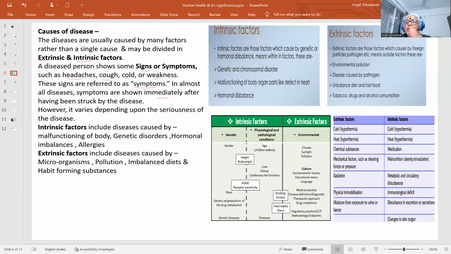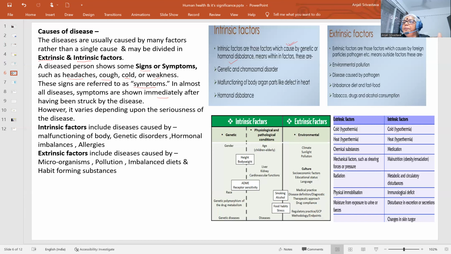Now, we can summarize the intrinsic and extrinsic factors as such. The intrinsic factors are those factors which are caused by genetic or hormonal imbalance. So, internal factors which are responsible for our unhealthiness are called intrinsic factors. Internal factors are mainly the congenital and hormonal imbalance, congenital defects in genetic malfunctioning, or hormones which are secreted within. That is also, in one way or another, related to genetic malfunctioning,